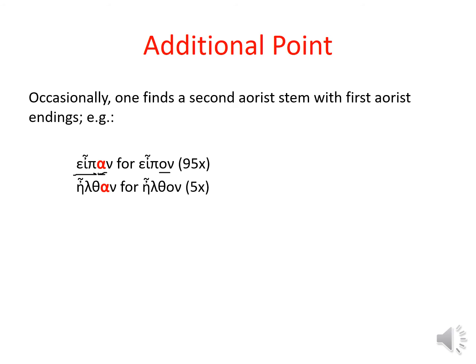Only language has a mind of its own, and it does what it wants to. That's okay. These rules aren't always prescriptive. Sometimes things happen that don't seem to follow the rules, but once they become conventional, they're conventional. And this is something that simply happens. So you see that also with ēlthon. Looks like a liquid tense formative when this is a verb that actually has a second aorist stem, and you ought to have a connecting vowel there.